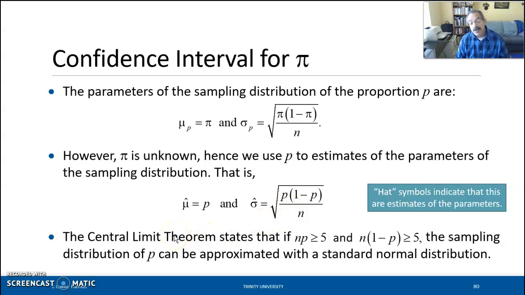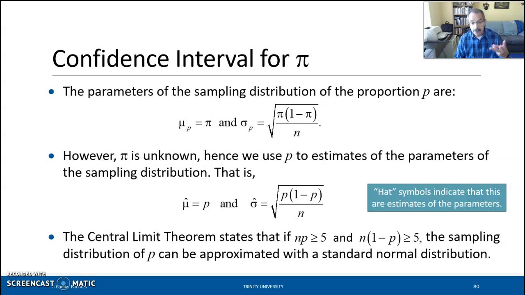And then from the central limit theorem, we know that if the sample size times the proportion of success and the sample size times the proportion of failure are both at least 5, then the sampling distribution of the proportion can be approximated with a normal distribution.